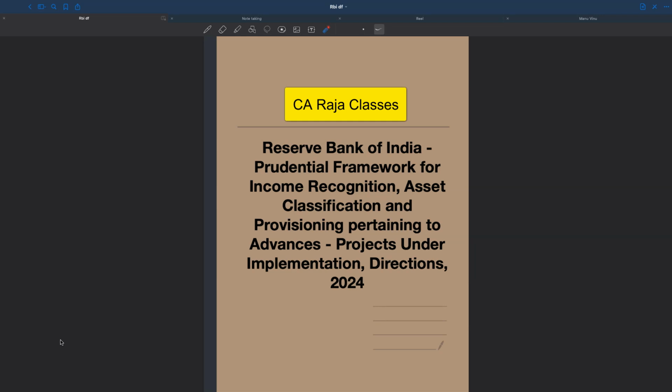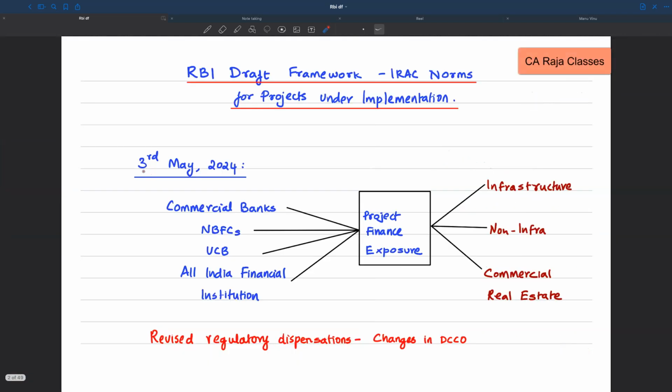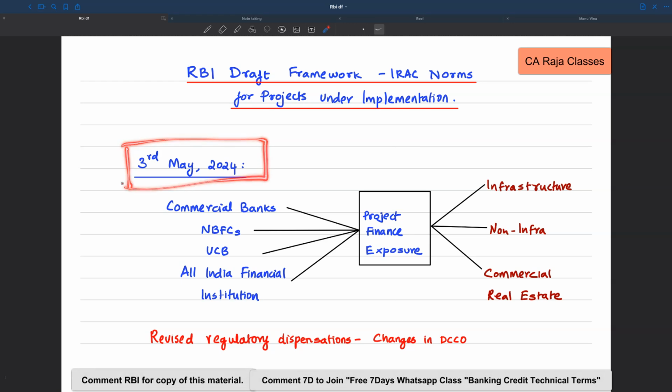In this video, we are going to talk about the most sensational topic, that is the Prudential framework for income recognition, asset classification and provisioning pertaining to projects that are under implementation. Actually, this is a draft framework issued by the Reserve Bank of India on 3rd May 2024. And this is applicable for the projects that are under implementation only.